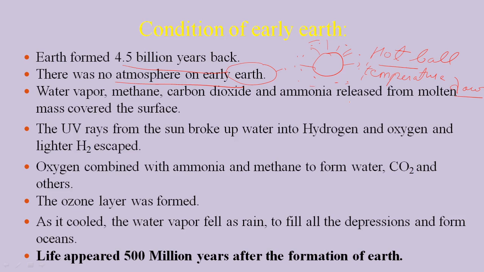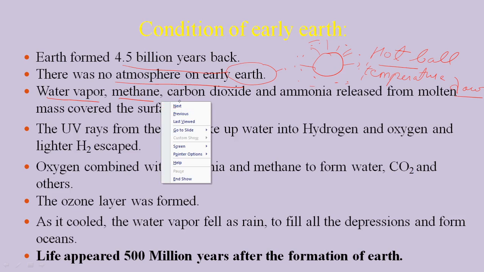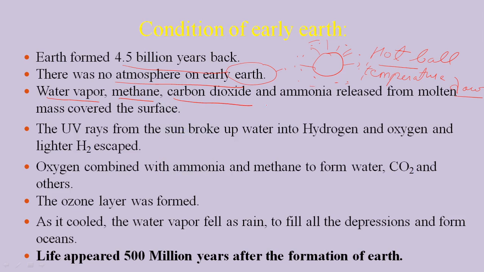primitive atmosphere. So what are the gases which are released in the starting phases when the temperature is going down? Those gases are water vapor, methane, carbon dioxide, and ammonia. These are the gases which are released in the beginning of the formation of Earth. That is the primitive atmosphere, right? A primitive atmosphere here contains water vapor, methane, carbon dioxide, and ammonia.